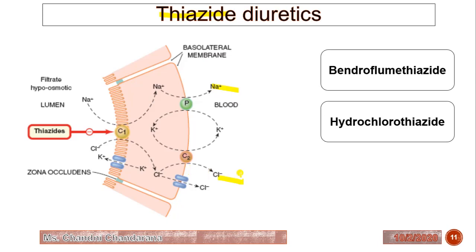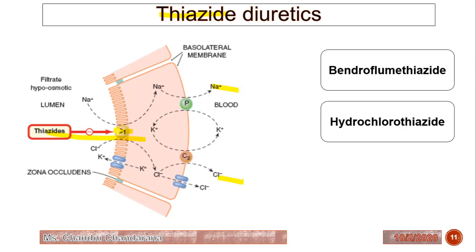Now how will it work? Here is the salt transport in the distal convoluted tubule showing the site of action of thiazide diuretic. Sodium and chloride ions enter by the electroneutral co-transport carrier that is known as C1.